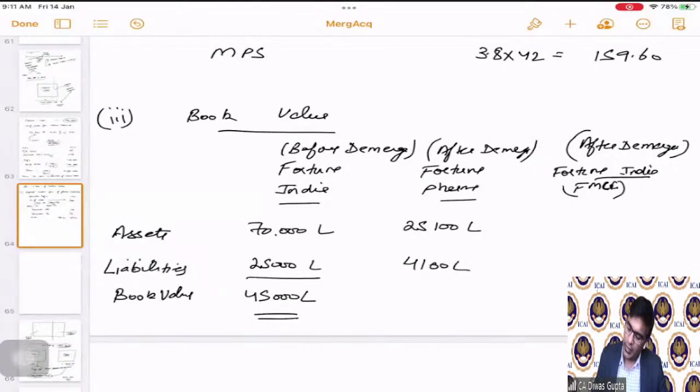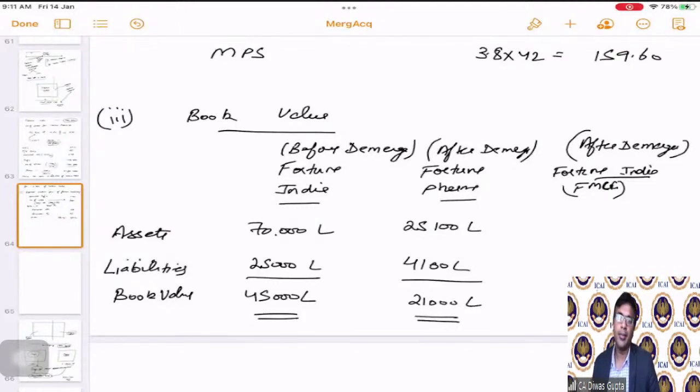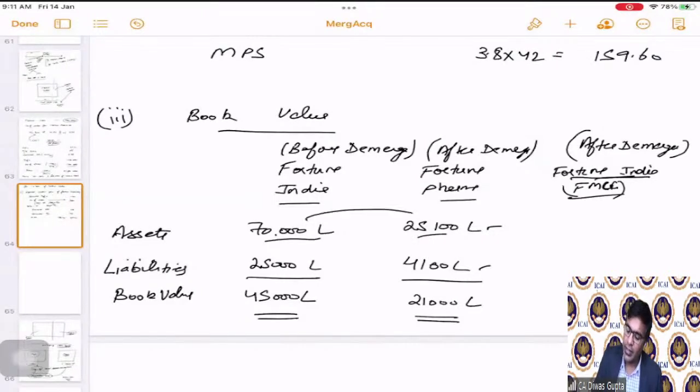And the liabilities is 4,100 lakhs. So that means the total is 21,000 lakhs. This is Fortune Pharma. So 25,100 and 4,100 comes as 21,000 lakhs. Now, after demerger for Fortune India, whatever will be left is the difference between these two, right? Because before demerger, if Fortune India was holding 70,000 assets, now 25,100 is transferred to the pharma. What will be left here?